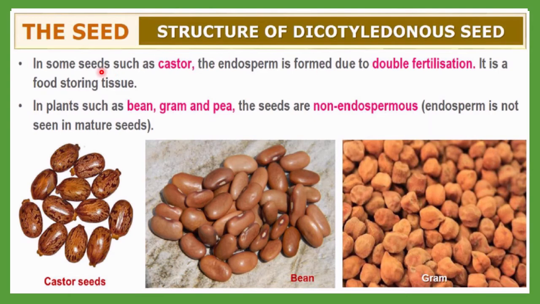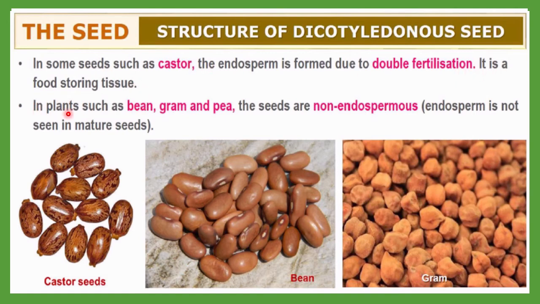Here let me discuss more about the dicotyledonous seed. In some seeds, such as the castor, here you can see a castor seed photograph, the endosperm is formed due to double fertilization. The endosperm which is formed is just due to double fertilization, and it is a food storing tissue.